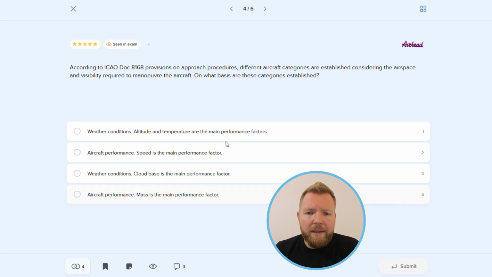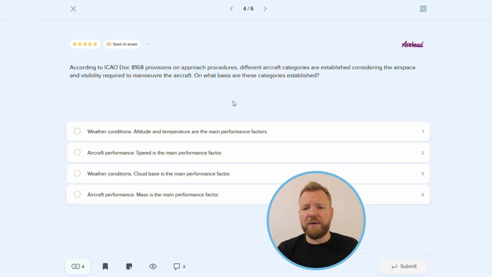In the instrument approach, the factor that has an impact on the choice of the published minimas is aircraft performance, and to be more precise, aircraft speed. Now, the criterion for the categorization of aircraft performance is the aircraft indicated airspeed at threshold, VAT. This speed is determined based on 1.3 times stall speed in landing configuration, VSO, or 1.23 times stall speed, VS1G, at maximum certificated landing mass.